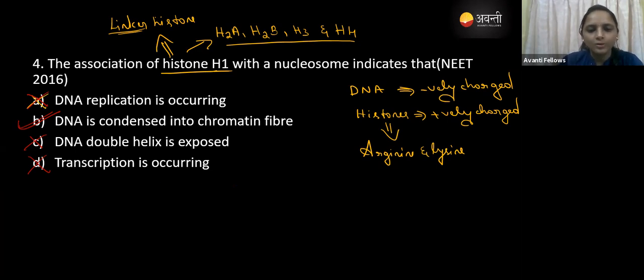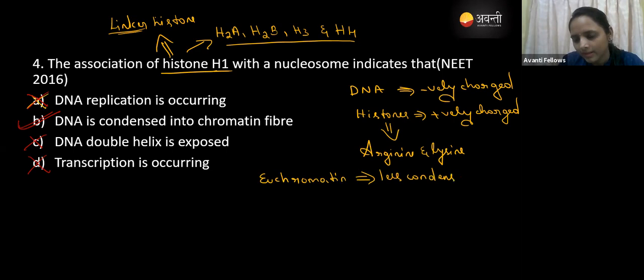Guys, there are two types of chromatin. One is euchromatin, which is less condensed. When transcription takes place, it is in the euchromatin state. Another one is heterochromatin, which is highly condensed.